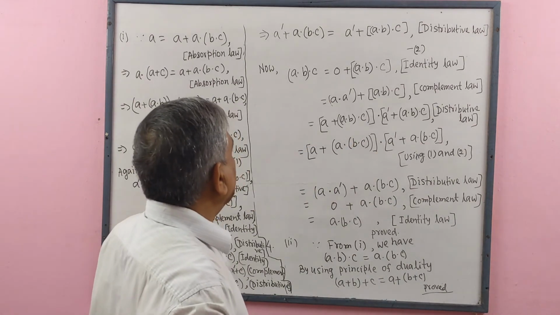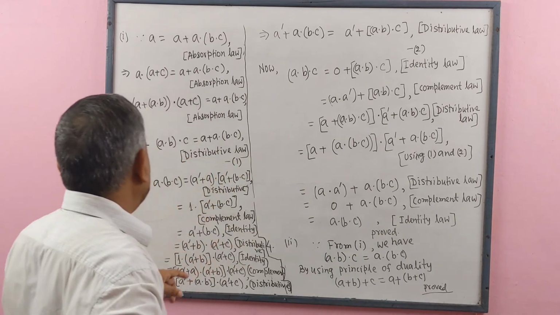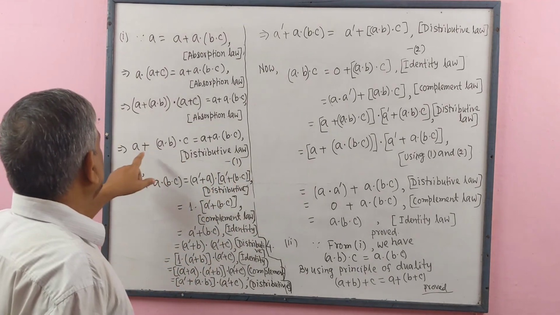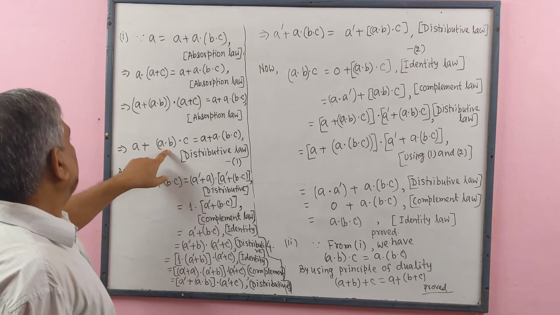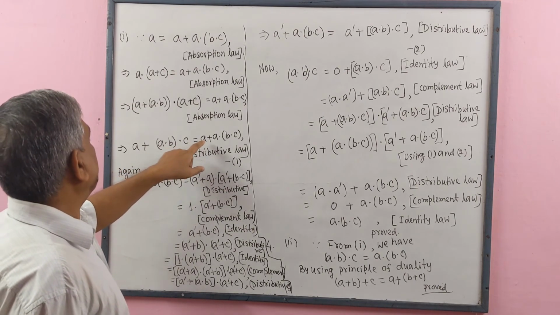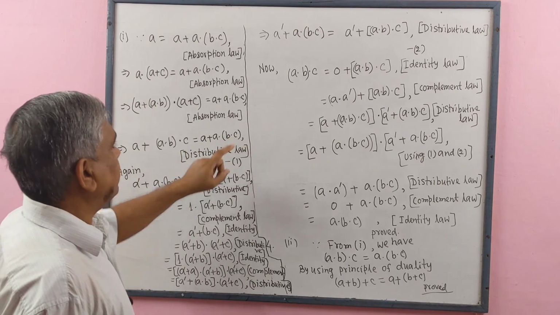Using 1 and 2 we get, in 1 we have seen that A plus (A dot B) dot C equal to A plus A dot (B dot C).